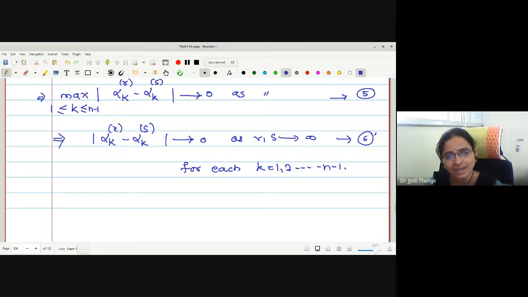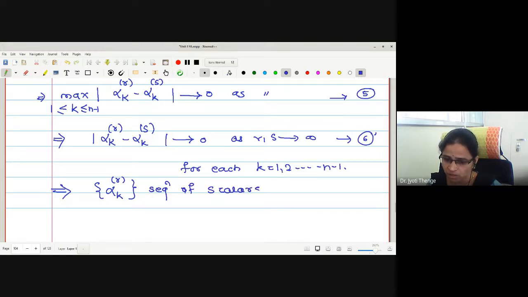Now, looking at this statement number 6, can I say the sequence of scalars alpha k of r, this is the sequence of scalars over whatever the field given, this is Cauchy? This sequence of scalars over either R or C is Cauchy.